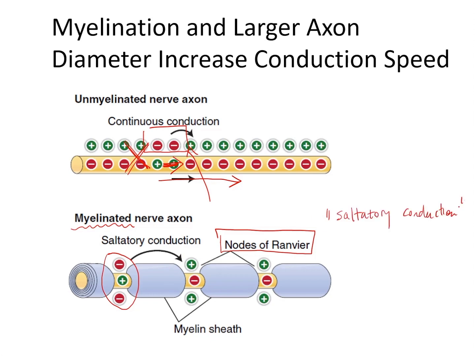You should be aware that there are important diseases of demyelination that can either affect the central nervous system, that's the syndrome of multiple sclerosis, or there are versions of this that can affect the peripheral nervous system, such as Guillain-Barré syndrome. And these conditions significantly impede nerve conduction and can have major impact on the function of the nervous system. So how is the information encoded by an action potential passed between cells?